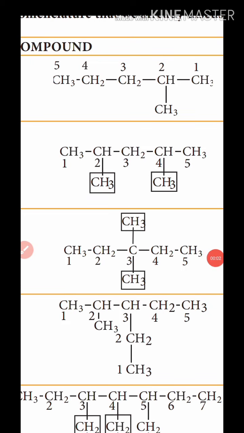Good morning students. Today in this video we are going to see IUPAC nomenclature for some branched alkanes. The first one was already discussed. Let us write the IUPAC name for the below mentioned alkanes by applying the general rules for nomenclature that we already discussed in unit number 11. So, the first compound.